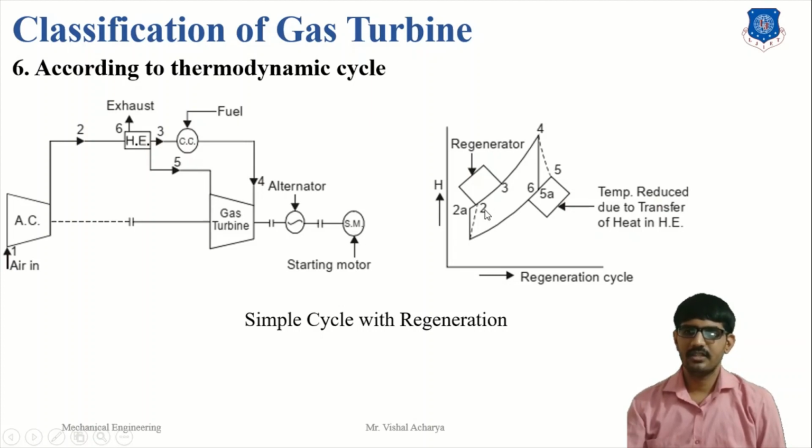Here the heat addition process is 2 to 3 and the heat rejection process is 5 to 6. The temperature is reduced due to the transfer of heat in a heat exchanger. This increases the thermal efficiency of the gas turbine.